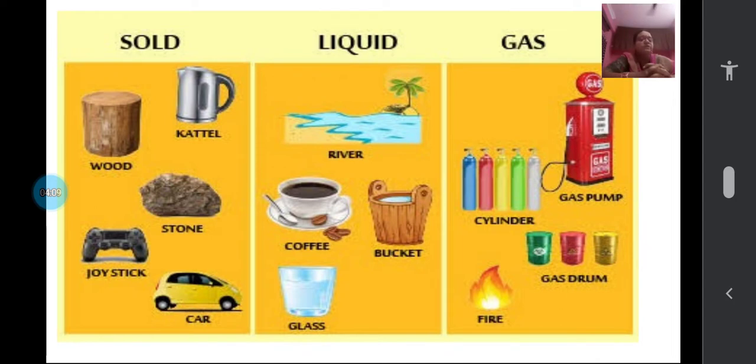Yes, so the previous example, the pencil comes under which group, children? Among these, which group should it be? We have to keep the pencil. Very good, solid group. Which group will you keep the water? Liquid group. Which group will you keep the steam? In the gas. Why is that? So we will learn even further.